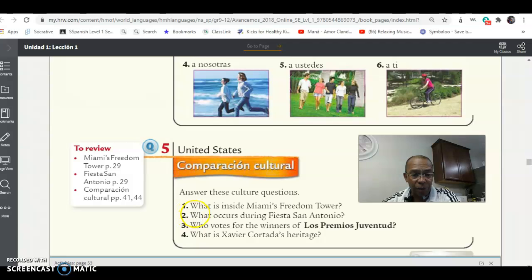Number 2, what occurs during Fiesta San Antonio? We can find that information on page 29. And number 3, who votes for the winners of Los Premios Juventud? And what's Xavier Cortada's heritage? So we're going to revisit page 29 and pages 41 and 44 to find this information, okay?